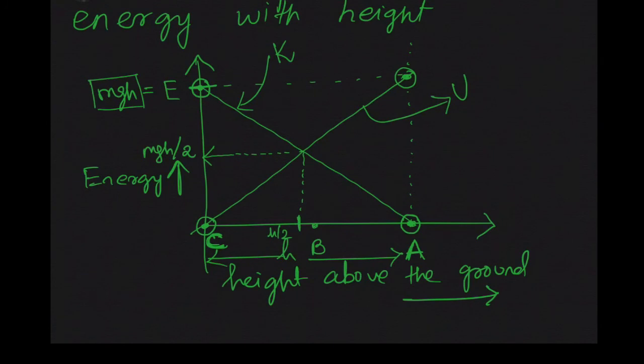Means at exact halfway, at height h by 2, your potential energy is equal to kinetic energy, which is equal to mgh by 2. This is evident from this point of intersection of the graph. At exactly halfway, I am repeating, at h by 2, your potential and kinetic energy are equal, and it is mgh by 2.